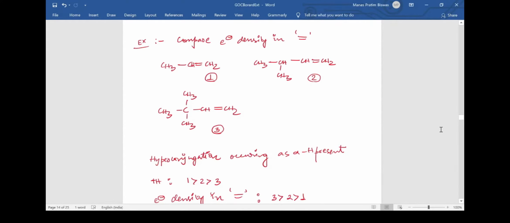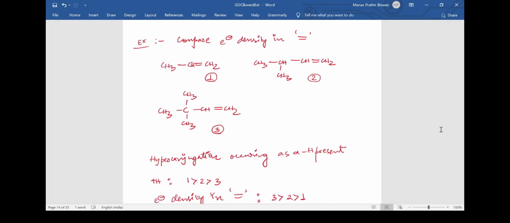Starting off with the first question, in this example I have tried to make you understand how the electron density varies in double bonds with the electronic effects. The question asks to compare the electron densities present in the pi bonded double bonds in the following molecules 1, 2 and 3. I've numbered the molecules and you need to tell how much electron density is present in these double bonds.